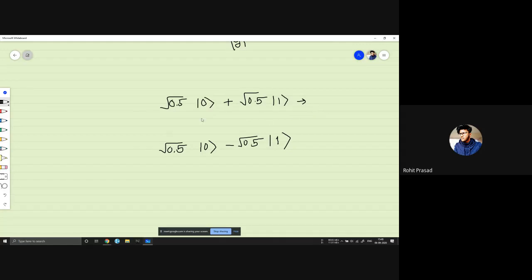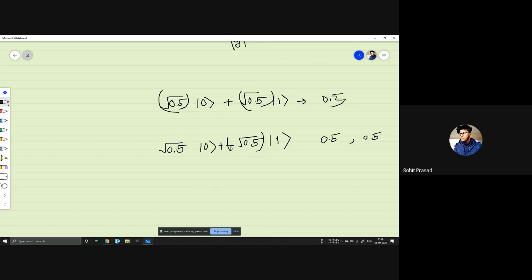If we measure this, what will its probability be? The square of this, so it will be 0.5, and for this as well it will be the square of this. And if we take a plus here, it will have the same probability, 0.5, 0.5.